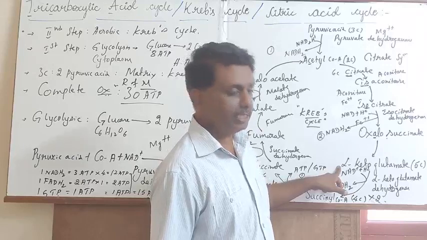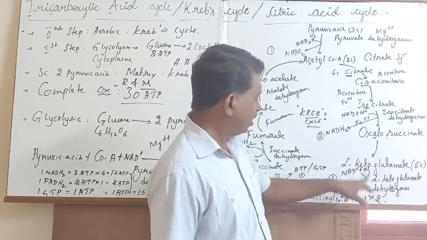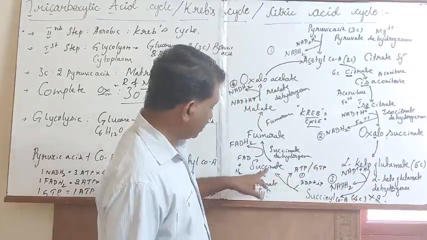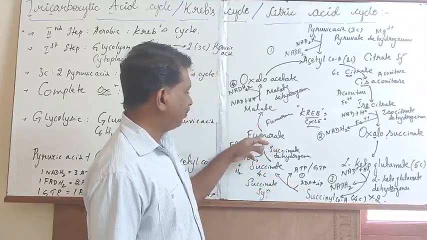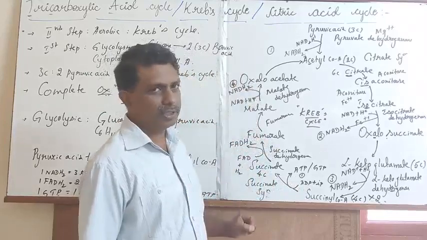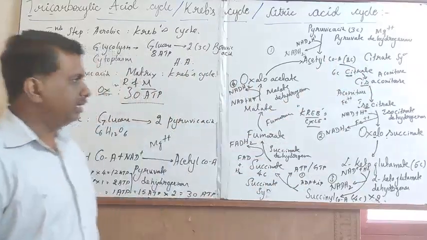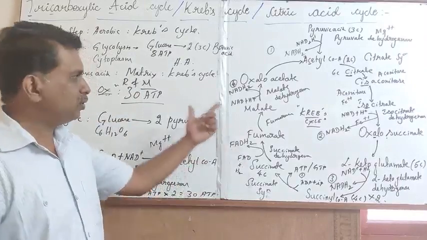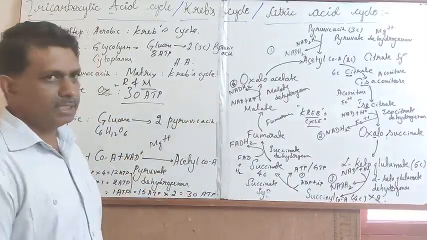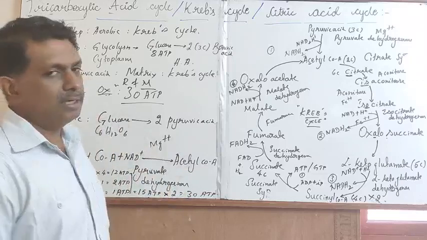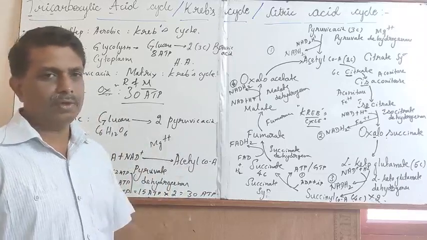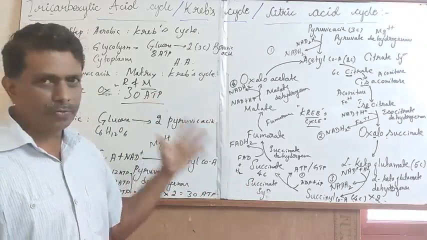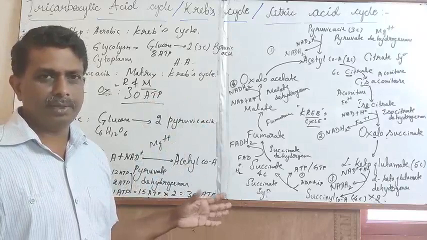Alpha ketoglutarate. From the alpha ketoglutarate it will get converted into succinyl CoA, then succinate, then fumarate, malate and oxaloacetate, through which it enters into acetyl CoA in order to maintain the Krebs cycle. This is with reference to the main important steps involved in the citric acid cycle, Krebs cycle, or TCA cycle. Thank you very much. You have to draw the schematic representation 3 or 4 times in order to remember. Thank you very much.